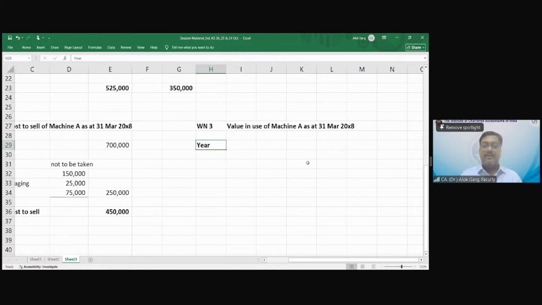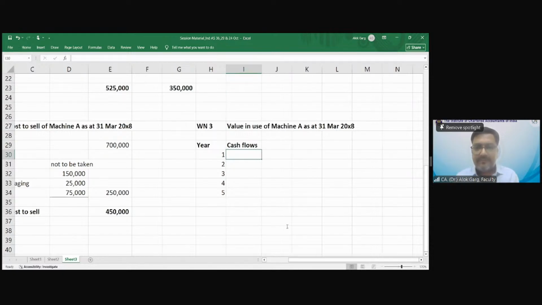Okay. So what is my year 1, 2, 3, 4, 5? What is my cash flows? If you have the question, can you tell me the cash flows? आपके पास question है या मैं देखूं? 1.5 lakh for first year, and 1 lakh for next 2 years, right? Yes. 1 lakh, 1 lakh.